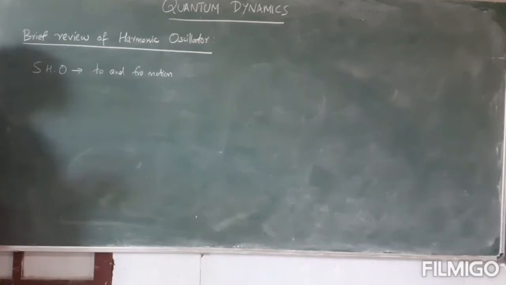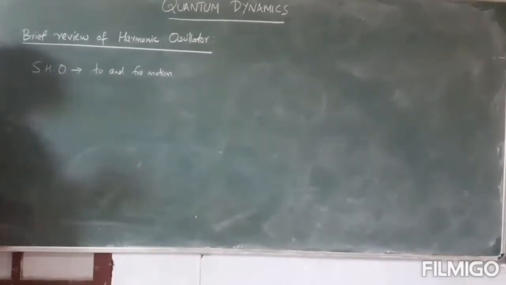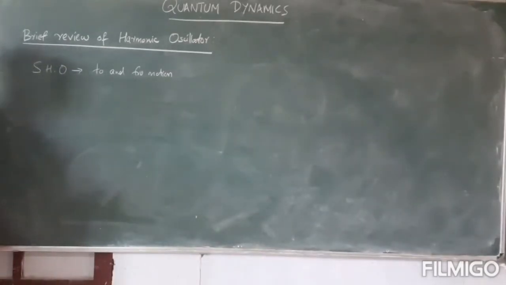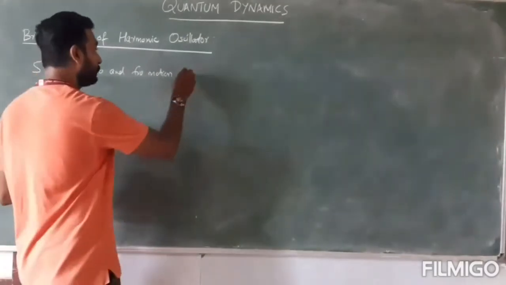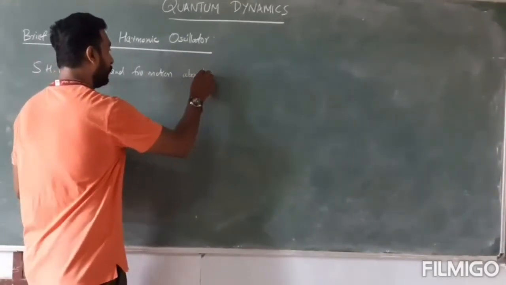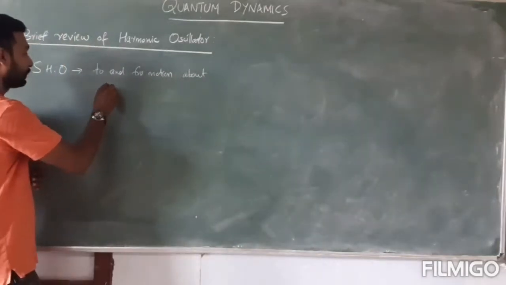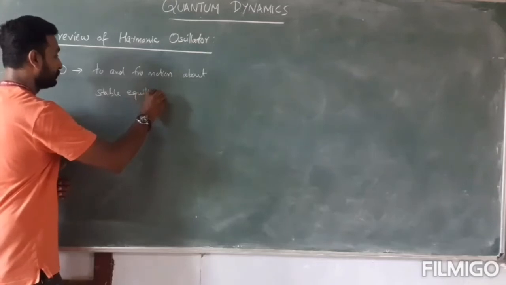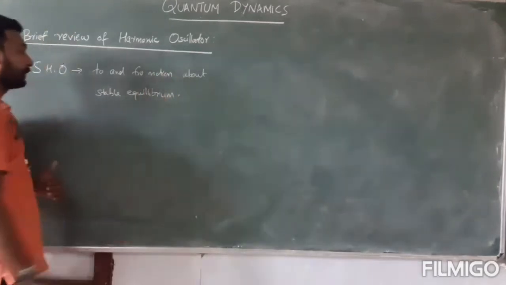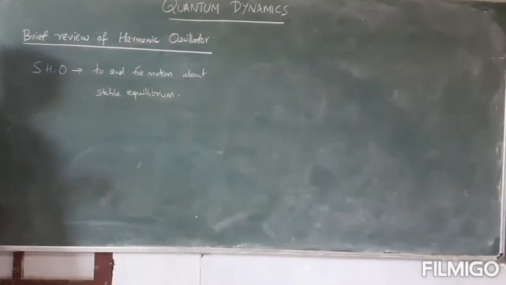So there are three different equilibria we have: the stable equilibrium, unstable equilibrium, and neutral equilibrium. The oscillation would happen only around the stable equilibrium position. Therefore, the simple harmonic oscillator is a to-and-fro motion about the stable equilibrium position. But there is one more condition, because not all to-and-fro motion about a stable equilibrium position is simple harmonic oscillation.